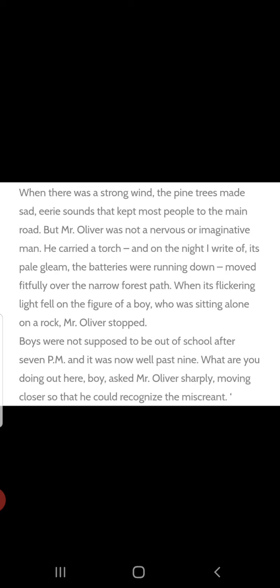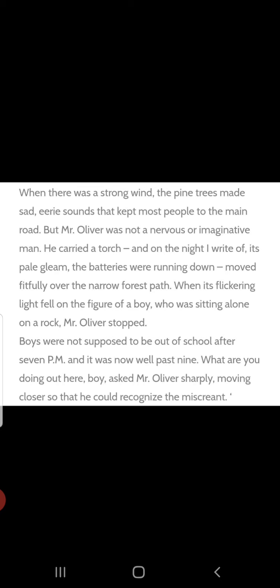Mr. Oliver stopped. Boys were not supposed to be out of the school after 7 p.m. and it was now well past 9. Children were not allowed to come out of school after evening, and also it was already late. Around 9 o'clock he cannot come out of school.